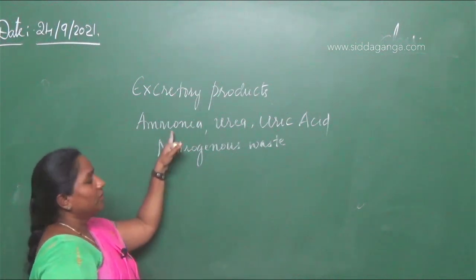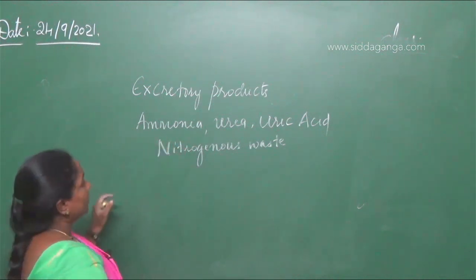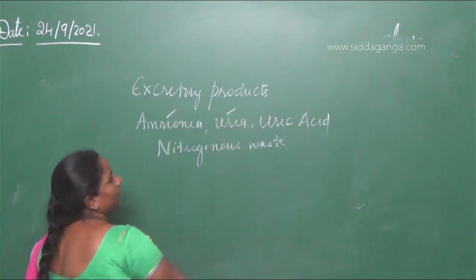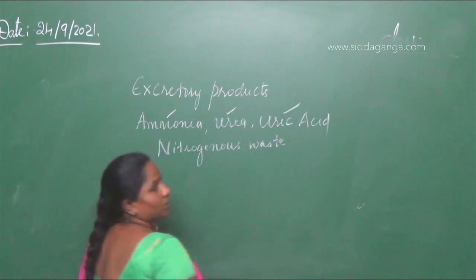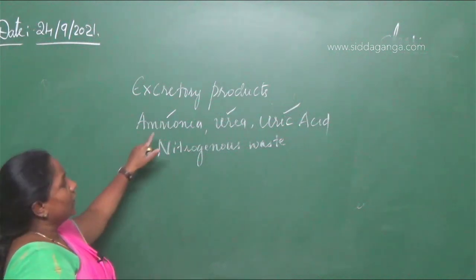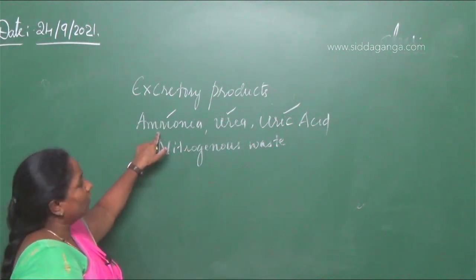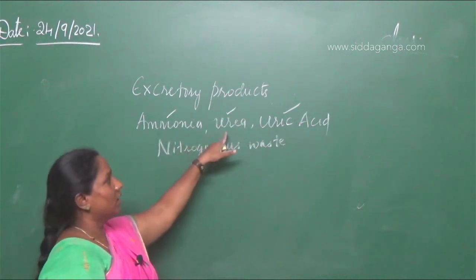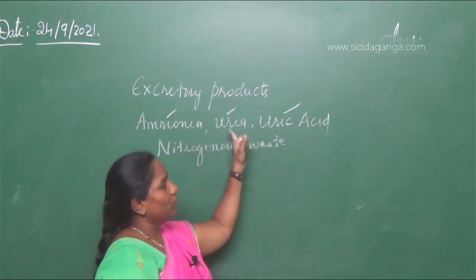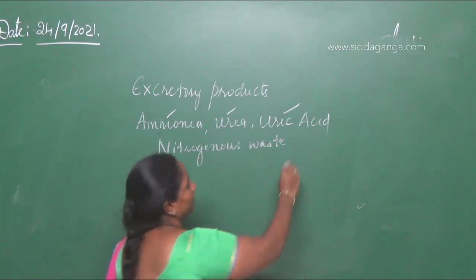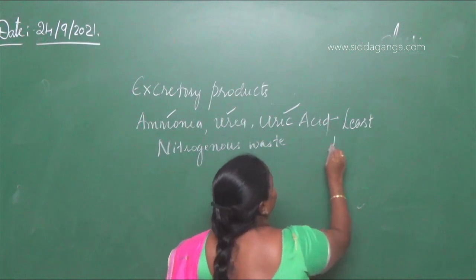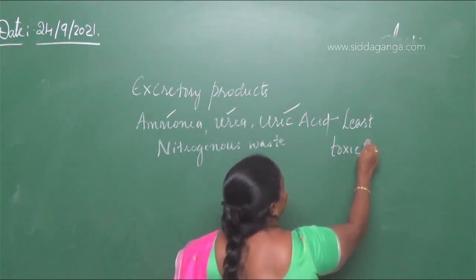According to the excretory waste, ammonia is most toxic, next toxic is urea, and the least toxic is uric acid. For dissolving ammonia, it needs a lot of water. To dissolve urea needs less than ammonia, and uric acid needs the least. So the least toxic will be uric acid.